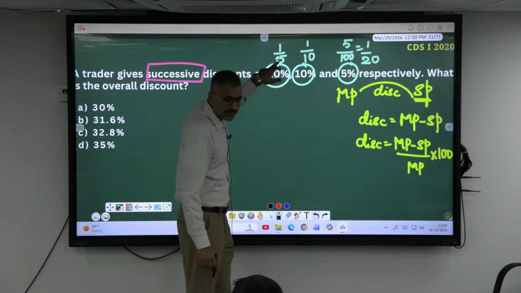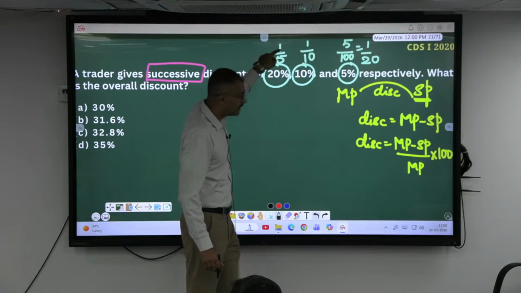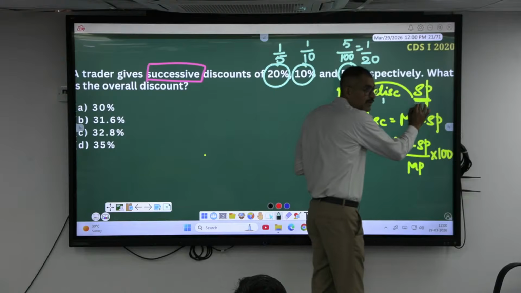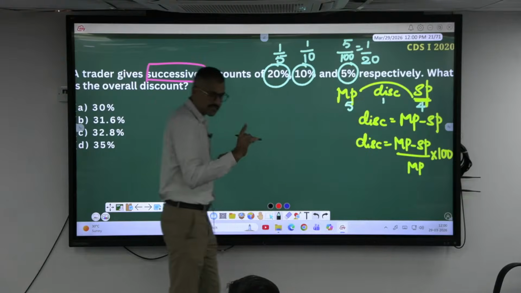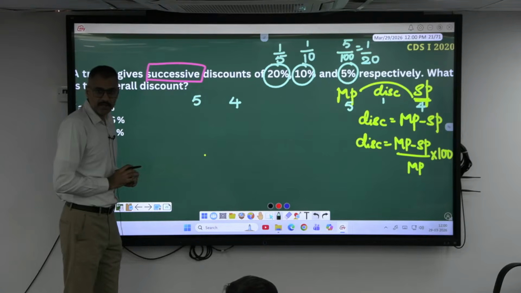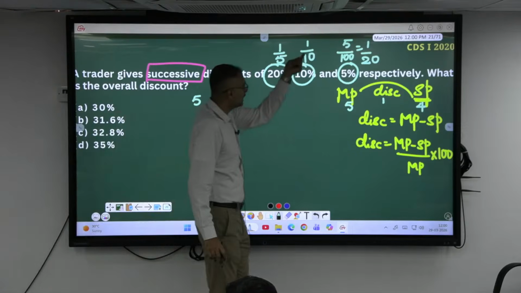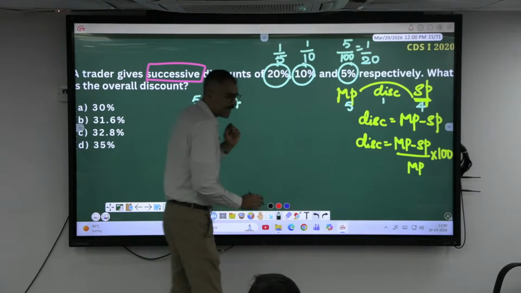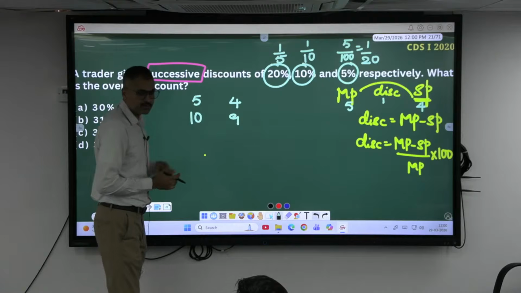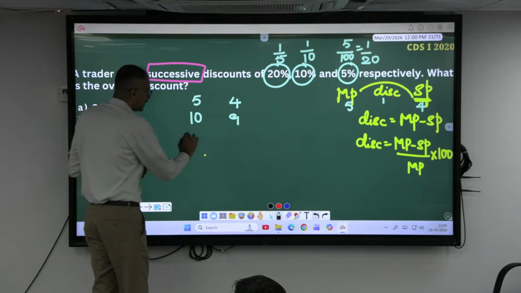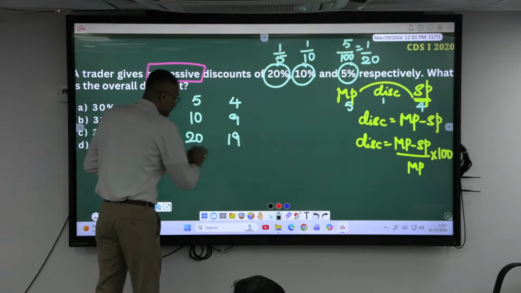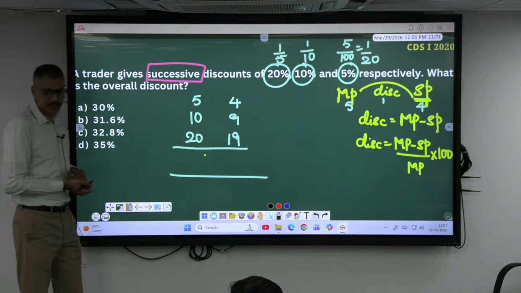If I am marking it at 5, I am giving a discount of 1, so my selling price will become 4. So in the first case, I am making 5 to 4. Second case, what is a 1/10 discount? If you mark it at 10, you will be selling it at 9. Third case, if you are marking it at 20, you will be selling it at 19. Isn't it? This is how it is.